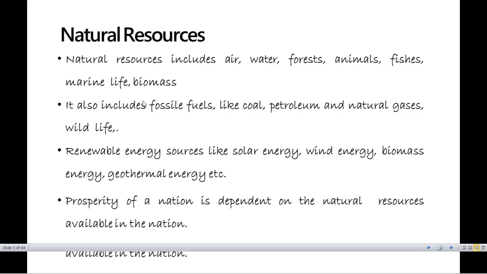Natural resources, of course, are always a prosperity of a nation. So when you have to develop a nation, you should always keep in mind that आपको natural resources को protect करना ही होगा. अगर natural resources को protect करोगे, तो natural resources फिर से use में आ सकते हैं, reuse में आ सकते हैं. So it has its own place actually. Environment में हर एक resource का, जैसे human being का एक existence होता है, ऐसे ही तरीके से हर एक resource का अपना एक existence होता है.